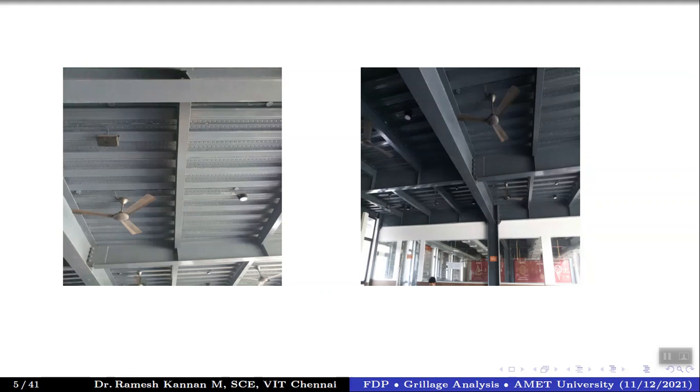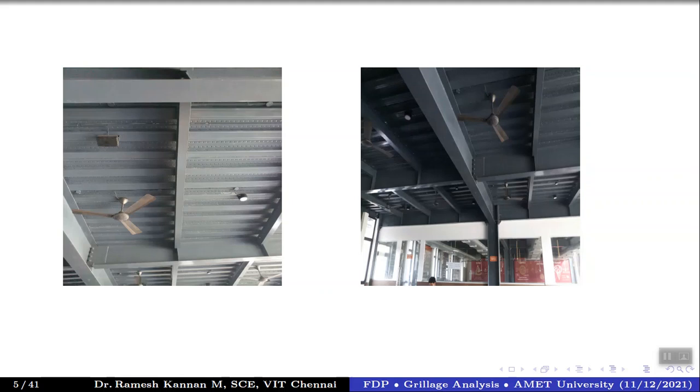Probably you can see it's a corrugated web deck slab, and all these things are steel, and it's a steel structure. Normally, steel structures are not very common in India, owing to the cost. But steel structures are really good if you provide a lot of care to corrosion and other aspects. So steel structures can be equivalent to reinforced concrete structures as well. This is a typical example of that.